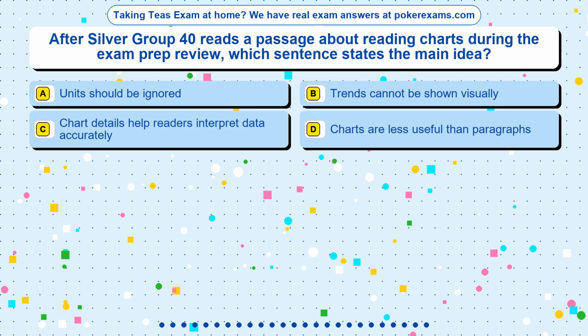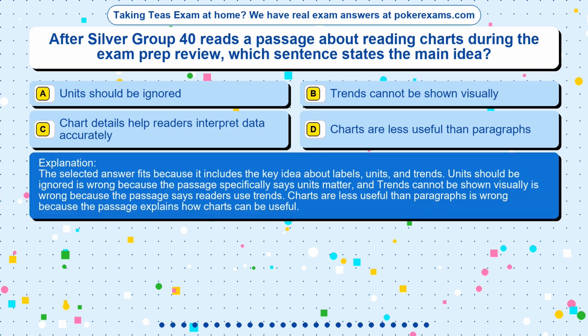The correct answer is option. The selected answer fits because it includes the key idea about labels, units, and trends. Units should be ignored is wrong because the passage specifically says units matter, and trends cannot be shown visually is wrong because the passage says readers use trends. Charts are less useful than paragraphs is wrong because the passage explains how charts can be useful.